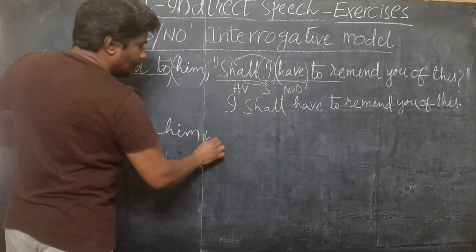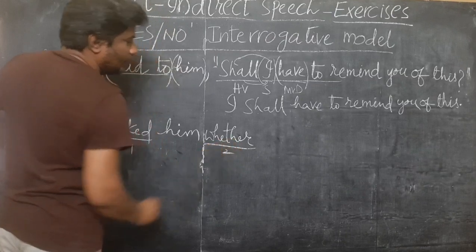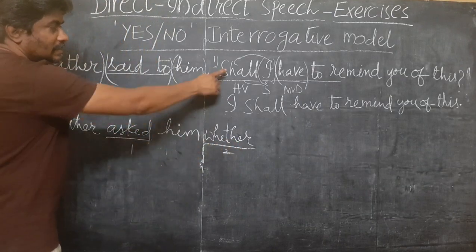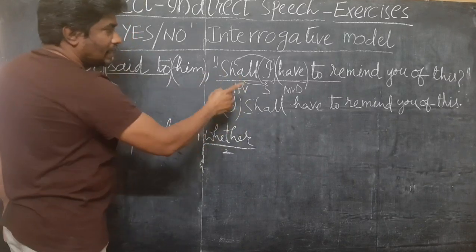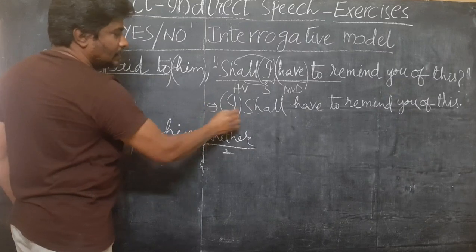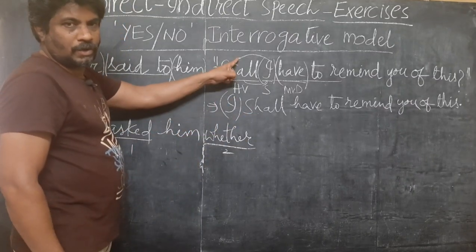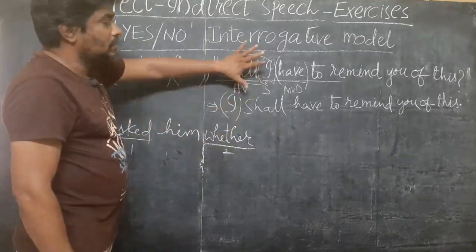For the conjunction you can write if or whether. This time I am writing whether, as this is a yes no interrogative. You can write if or whether, no rule. And now the change in pronoun. See, while making changes to the dialogue, you have to take into consideration this assertive sentence, not the yes no interrogative.